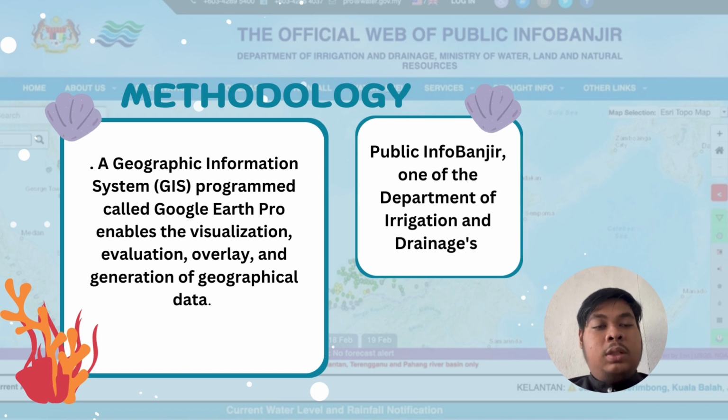Okay, methodology. To calculate the catchment area, we use a geographic information system program called Google Earth Pro. Google Earth Pro enables the visualization, evaluation, overlay and generation of geographical data. For water level and rainfall, we use Public Info Banjir, which is run by the Department of Irrigation and Drainage.